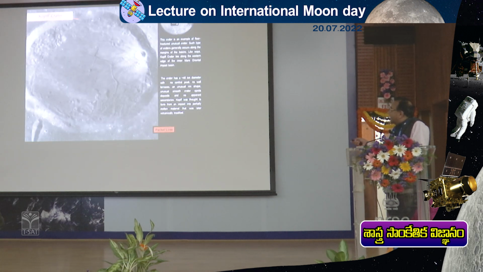This is another beautiful crater. It is not very deep because it has been filled by lava flows. So it looks like a thali. A very unique shape. And then there is another secondary impact crater that has come over here.